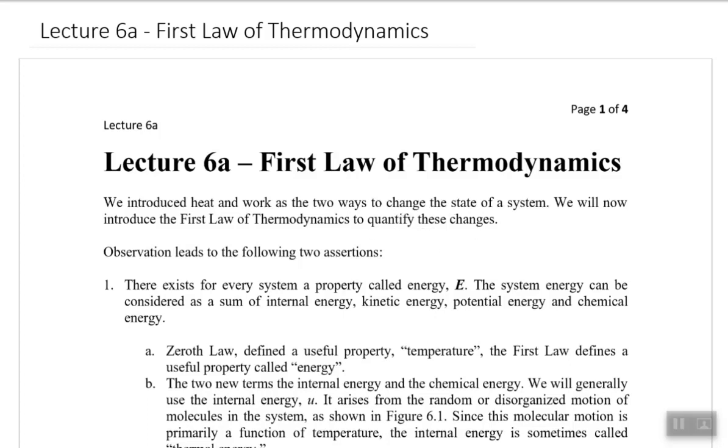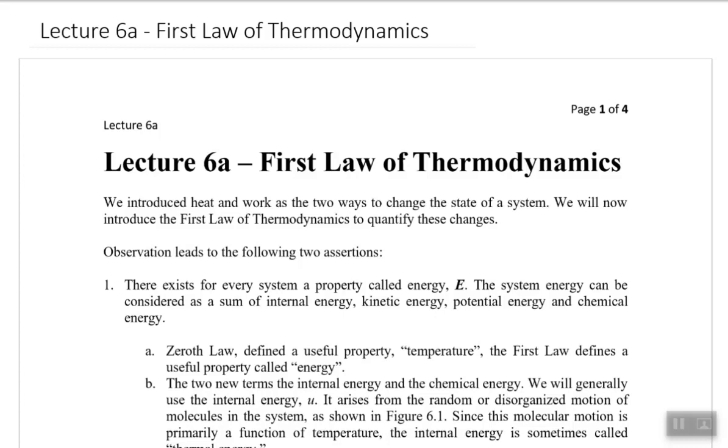In the previous lecture, we did introduce one of the other laws, and that was the zeroth law of thermodynamics. In that lecture, we had an observation, and that observation would lead us to define a law, and that law would be defined using a property. So in the zeroth law of thermodynamics, we had an observation, and that observation was thermal equilibrium. And that thermal equilibrium was defined using a property, and that property was called temperature.